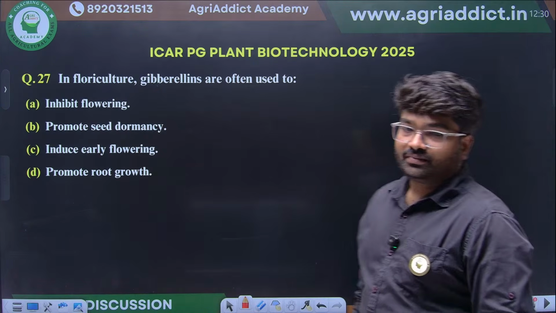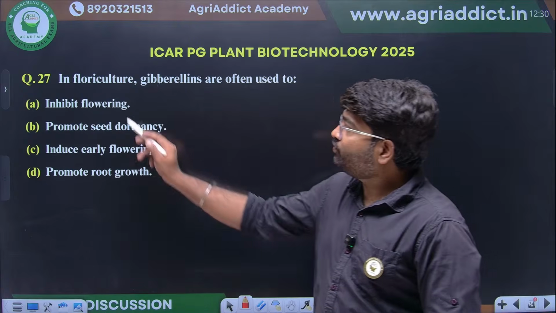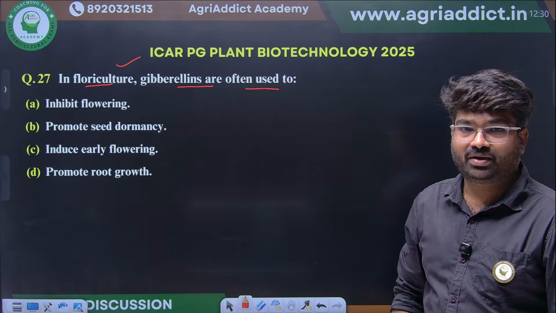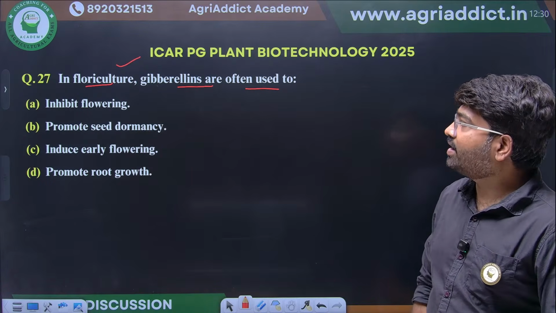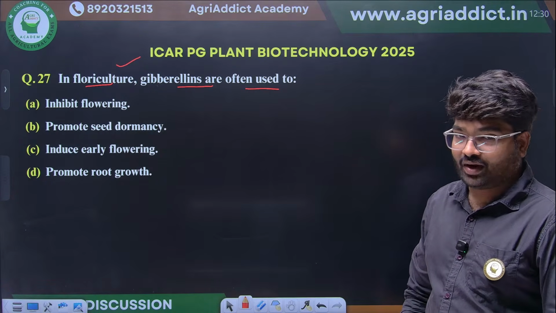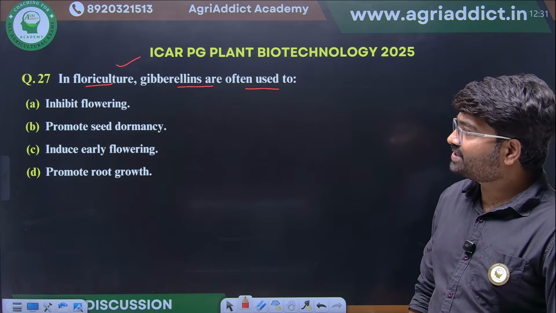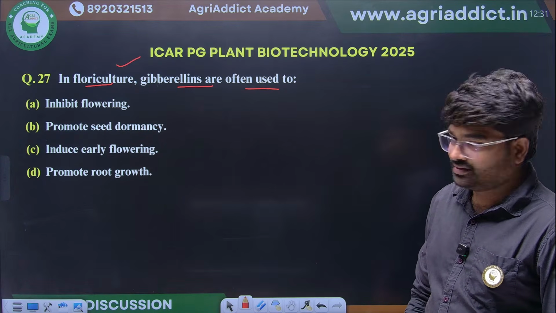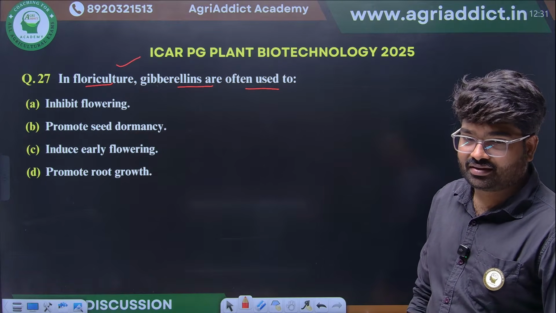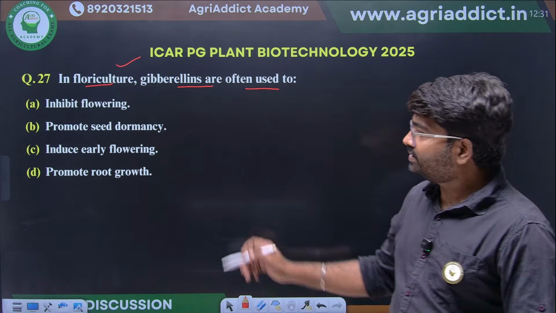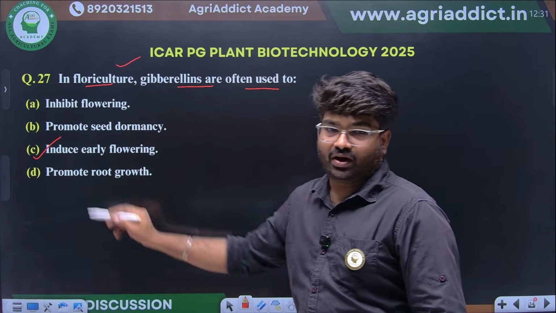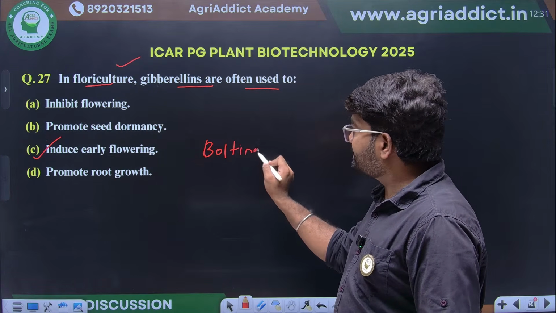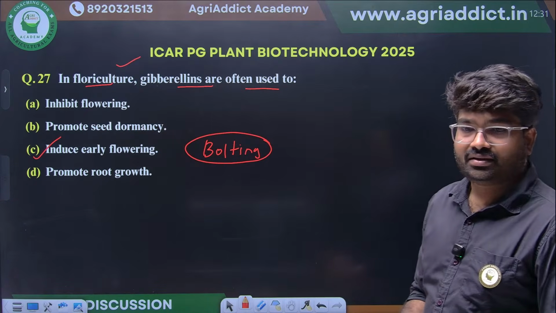Next, observe the question properly. In floriculture, gibberellins are often used to, for what purpose will they use? Seed germination, or induce early flowering, or promote root growth, or inhibit flowering. They will use it for what? Induce early flowering. Okay, induce early flowering. They will do bolting. Bolting is the major function of gibberellic acid.